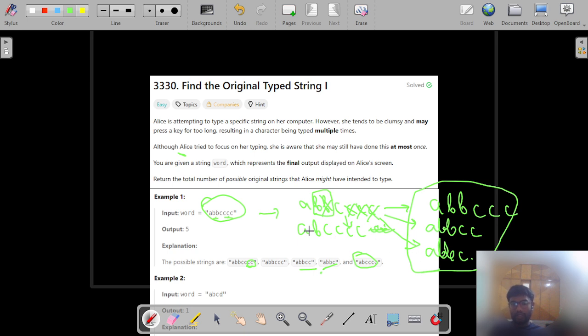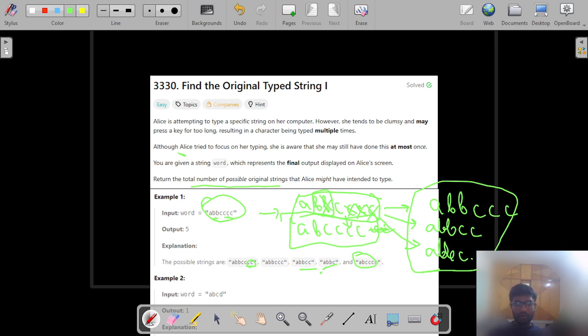So these three and this one, the original string along with the duplicates being removed, all of them might be the total number of possible original strings that the user might have intended to type.